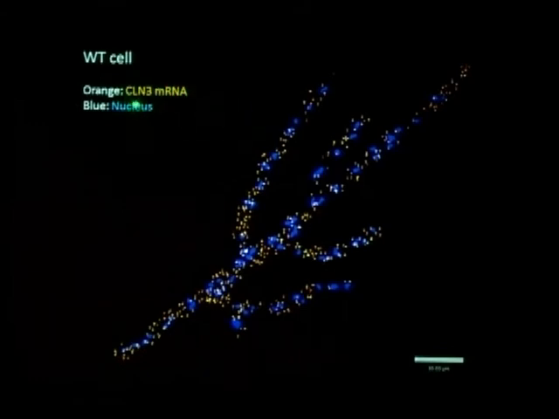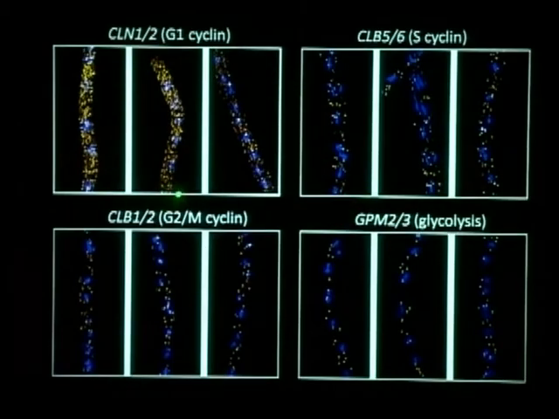We started with the CLN3 mRNA, and you can see the overall distribution of the transcripts here. And when you look at it more closely, you see that there are different numbers of transcripts around each nucleus. We've done this single molecule FISH on the other Cyclin transcripts like CLN1,2, CLB5,6, and CLB1,2, and also GPM2,3, which is involved in glycolysis, and this was used as a non-cell cycle related control.